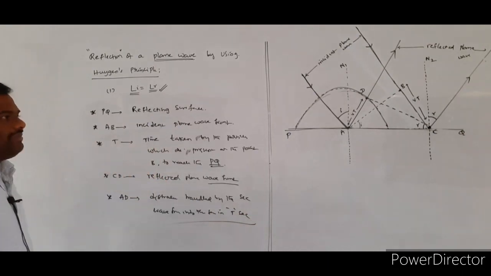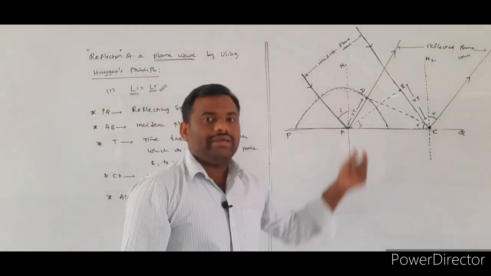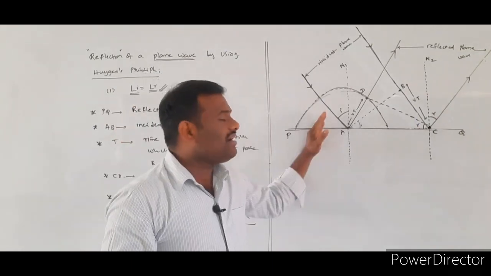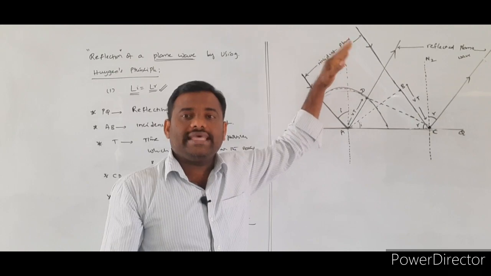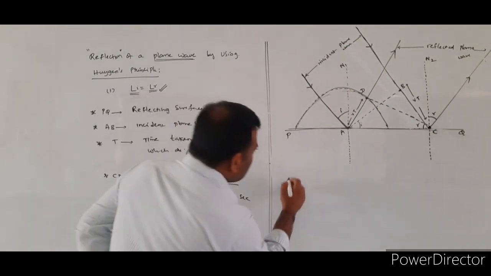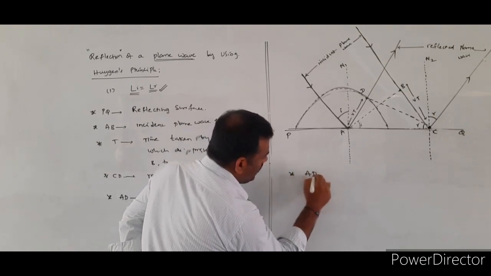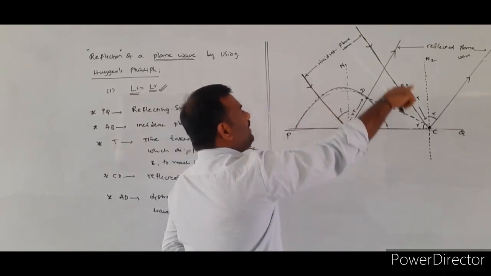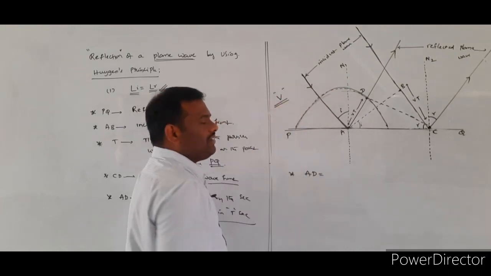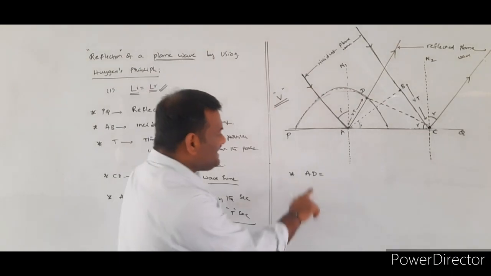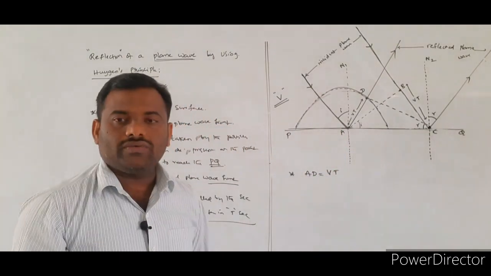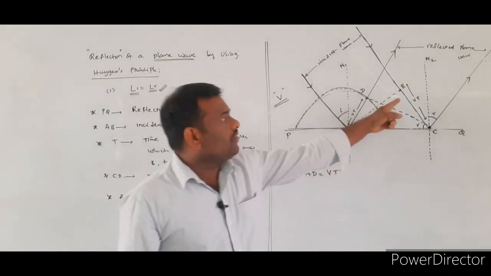So what does AD represent in the given figure? AD represents the distance traveled by the secondary wavefront in a time of T seconds into the same incident medium. Since the reflection takes place in the same medium, we assume the speed of light in the given medium is V. Therefore, distance AD is equal to V into T.